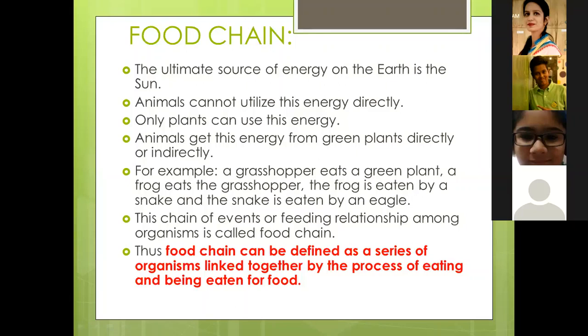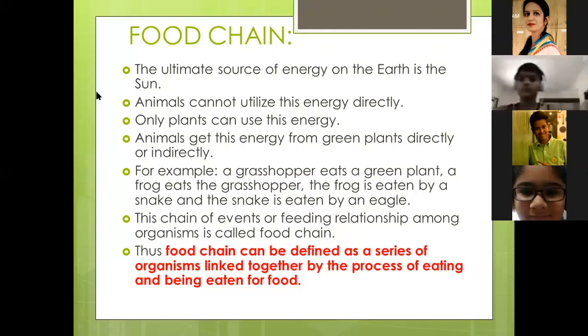Okay, fine. So we know the ultimate source of energy on the earth is sun. Only plants can trap this sun's energy because they have chlorophyll. So only green plants can trap this energy. The ultimate source of energy on earth is sun, but sun's energy cannot be utilized directly by animals. Only plants can use this energy. So animals get this energy from green plants directly or indirectly.